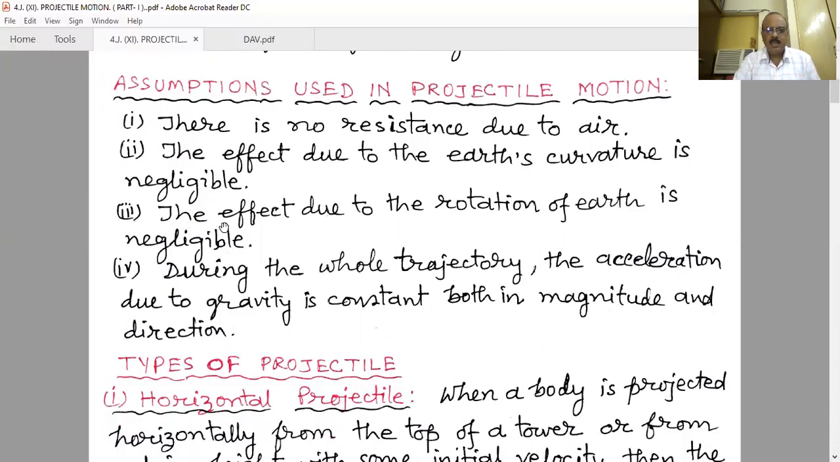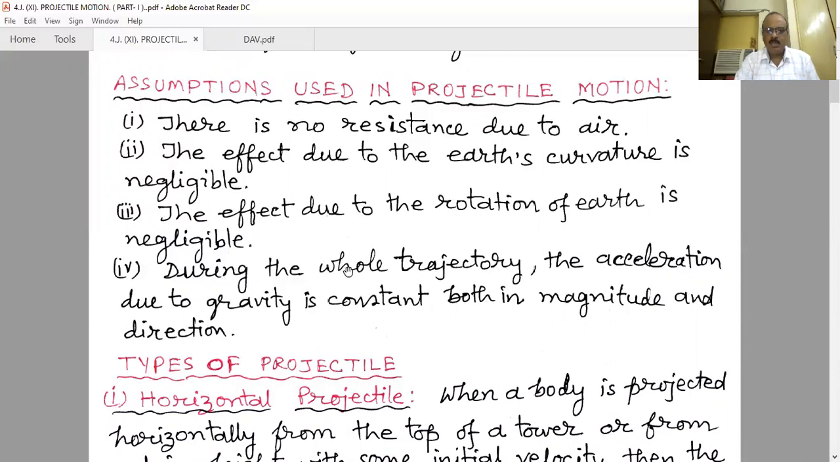The next assumption is that the effect due to the rotation of the earth is negligible. We know the earth is rotating around its own axis, and due to this rotation there is a relative velocity between the atmosphere and the surface of the earth. When any object is projected, there also will be a relative velocity between the projectile and the motion of the earth, but we neglect it. That means the effect due to the rotation of the earth is negligible.